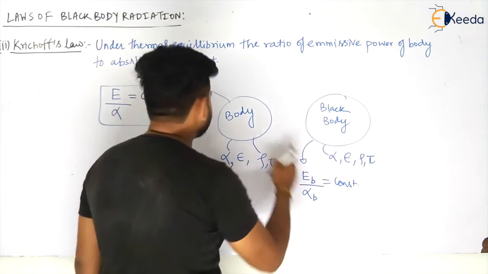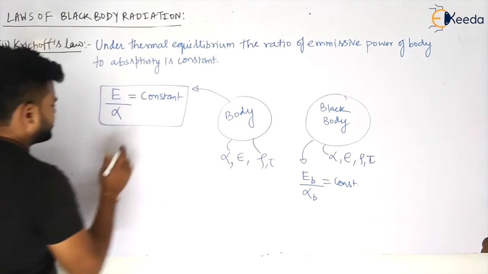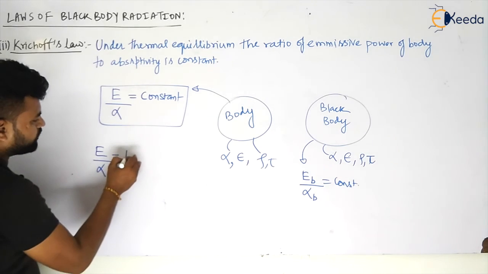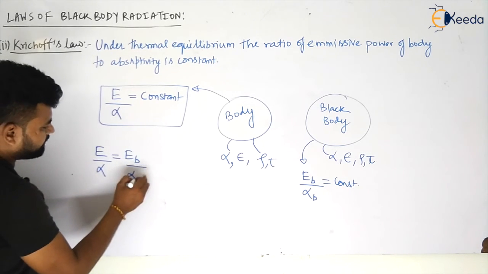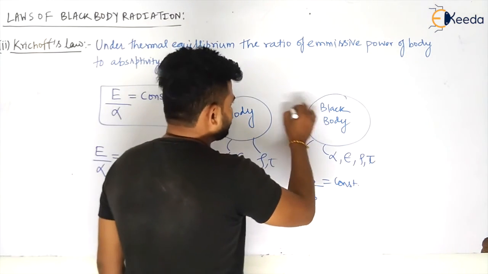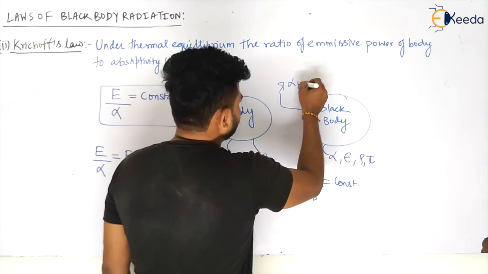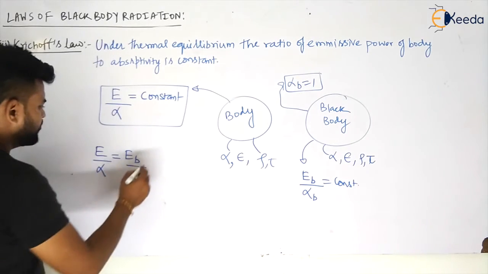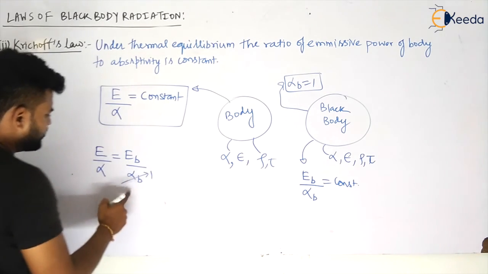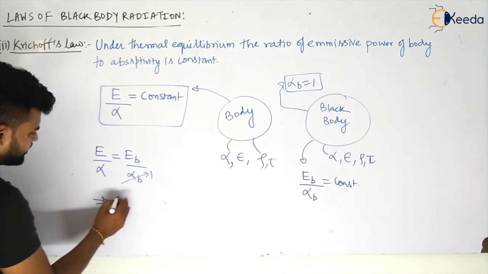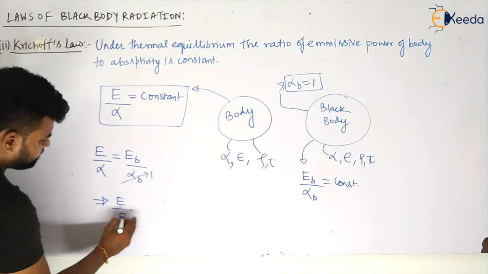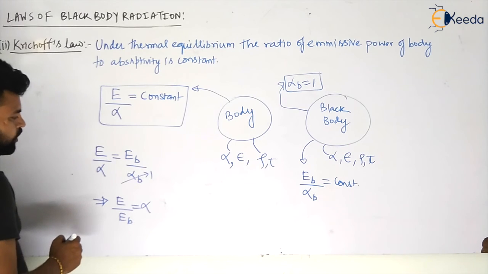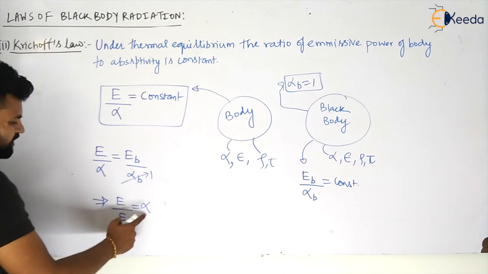So can I compare this with that, because both are constant? Let us take E upon alpha is equal to E_B upon alpha_B. What is the absorptivity we have seen for the black body? Absorptivity for the black body is nothing but equal to 1, my dear students. So this value will become equal to 1, and I will have E by E_B is equal to alpha.